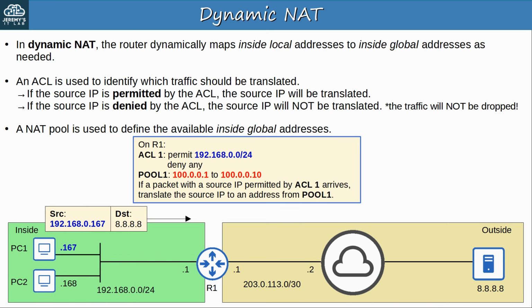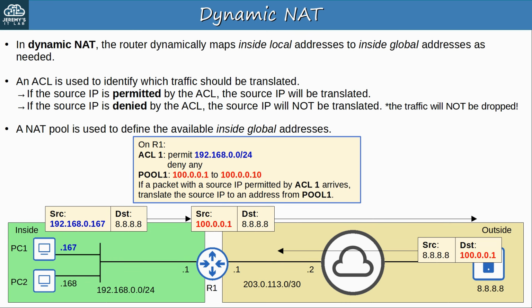So PC1 sends a packet, and its IP address is permitted by ACL1. Then R1 translates the source IP to an address from pool 1, 100.0.0.1. The server sends a reply, and R1 translates the address back. So it looks like the same process as in static NAT. The difference is that instead of manually configuring a mapping from 192.168.0.167 to 100.0.0.1, R1 did it automatically when the packet from PC1 arrived.